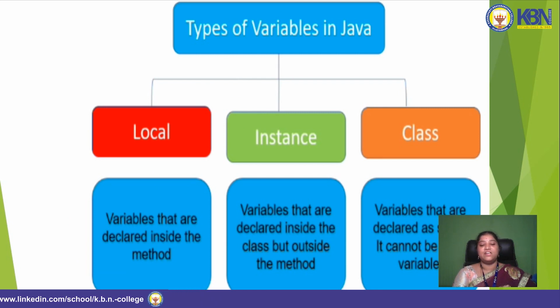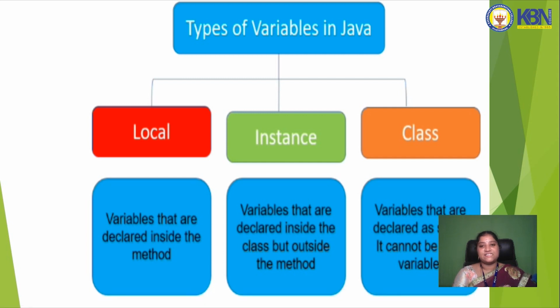Now discuss types of variables in Java. In Java we can use three types of variables: local variables, instance variables, and class variables. Now, what is a local variable? Local variables are declared inside a method, and instance variables are declared inside the class but outside the method.